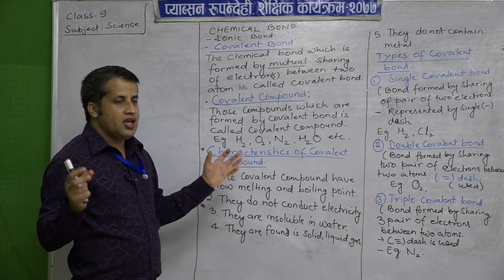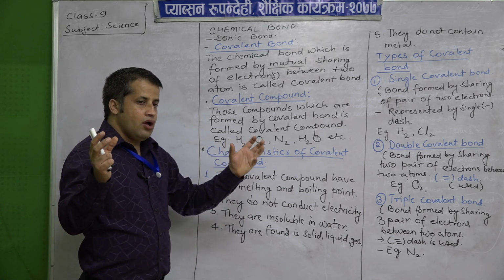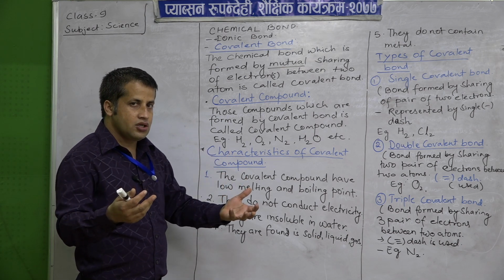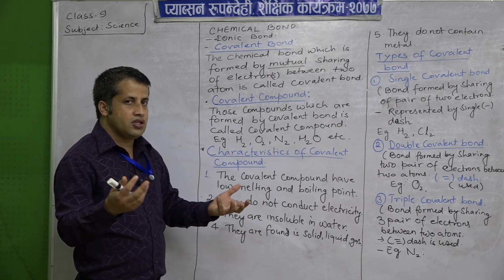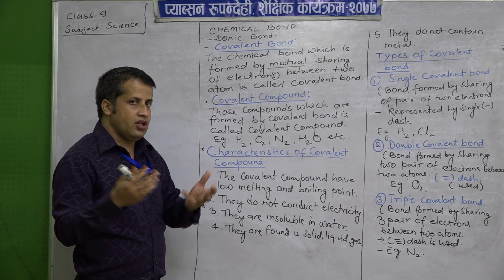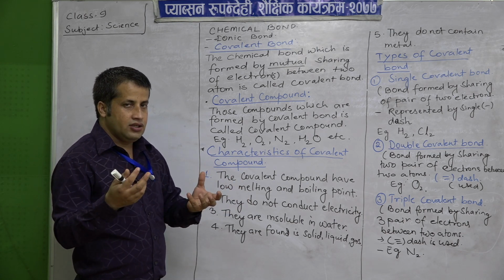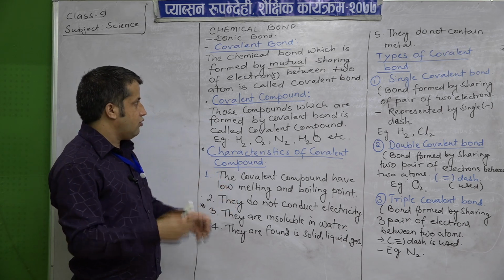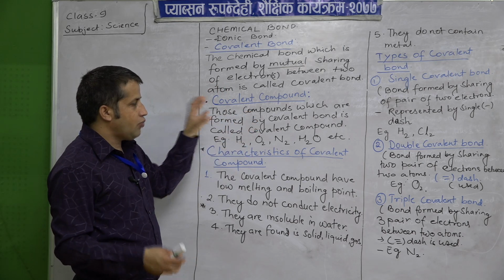They are sharing either one electron with each other, or two electrons, or three electrons, according to their requirement to fulfill their valency or the octet configuration. How will they do it? By sharing.